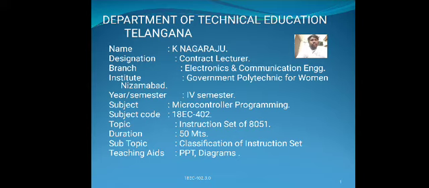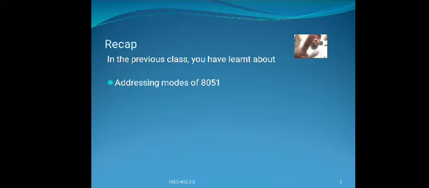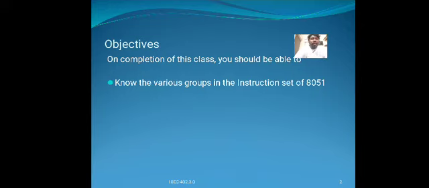Today's topic is the classification of instruction set. On the completion of this class, you should be able to know the various groups in the instruction set of the 8051 microcontroller.